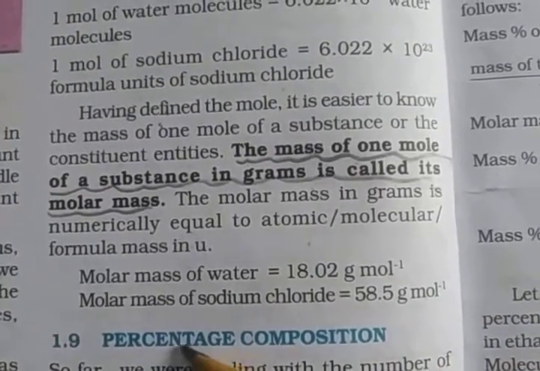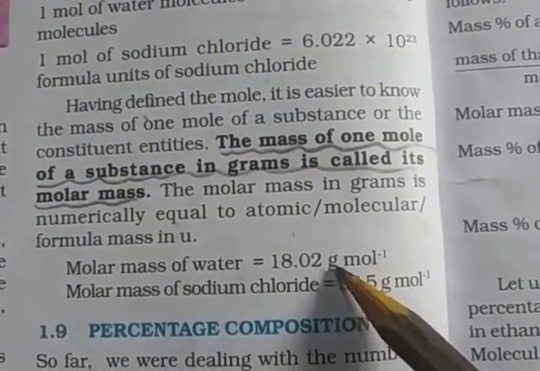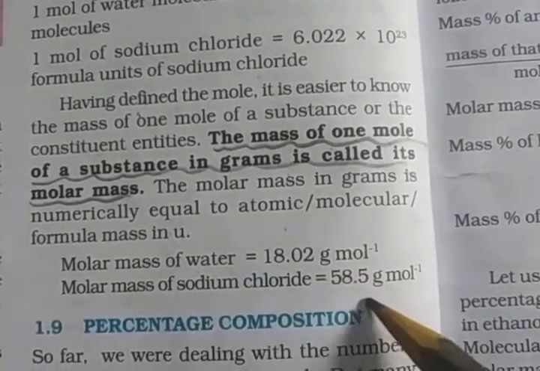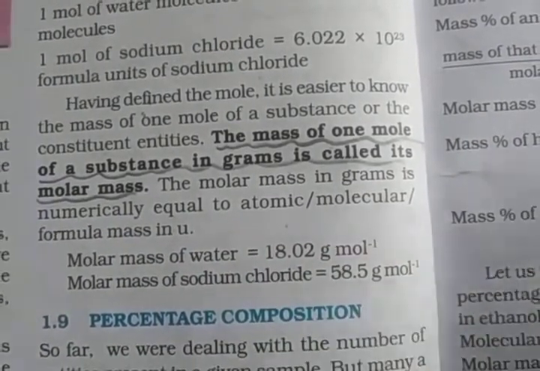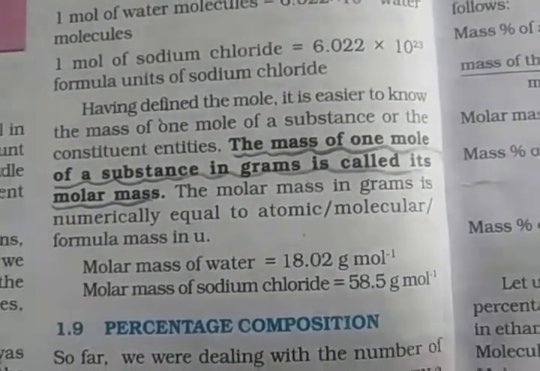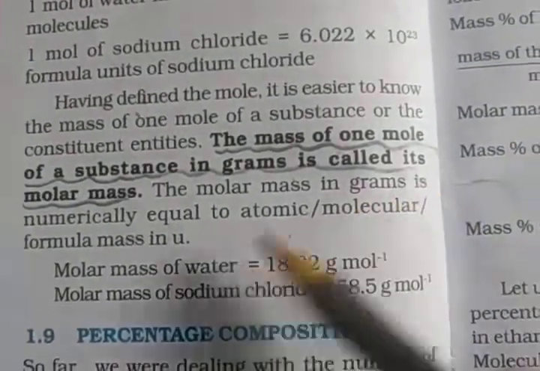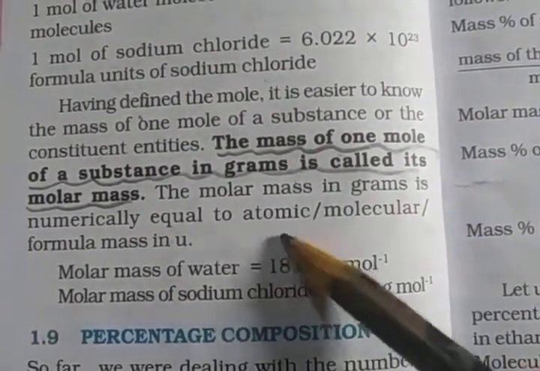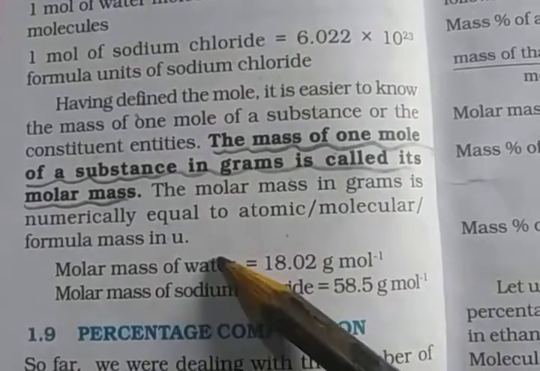So the molar mass of water is 18.02 gram per mole, and the molar mass of sodium chloride is 58.5 gram per mole. Molar mass, written in gram, is numerically equal to the atomic, molecular and formula mass in mu.